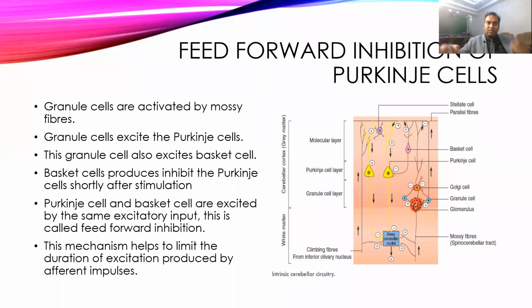the feed-forward inhibition circuit. Whenever the mossy fibers come into the brain, these mossy fibers, coming from different parts of the brain, cause excitation of the granule cells by glomerulus formation. It excites the granule cells. The excitation of granule cells goes directly and forms the parallel fibers. So this is how the granule cells send fibers.